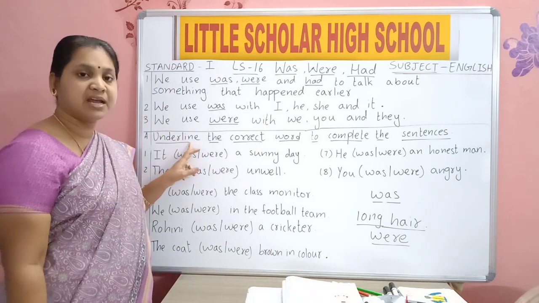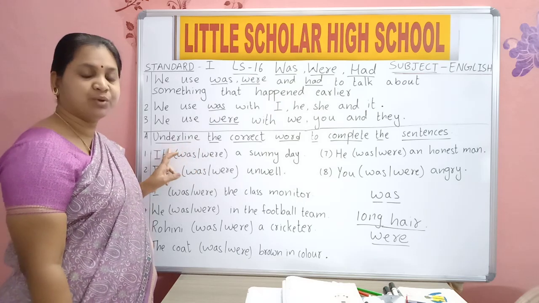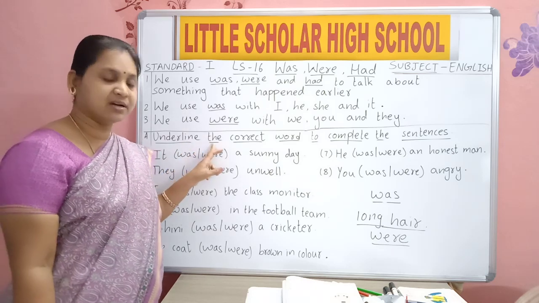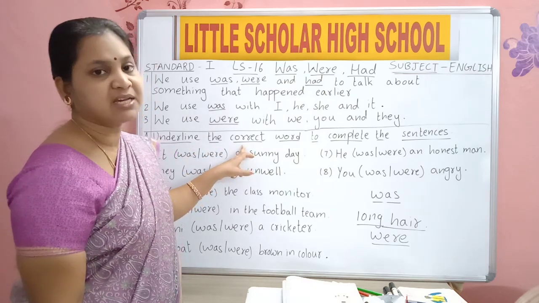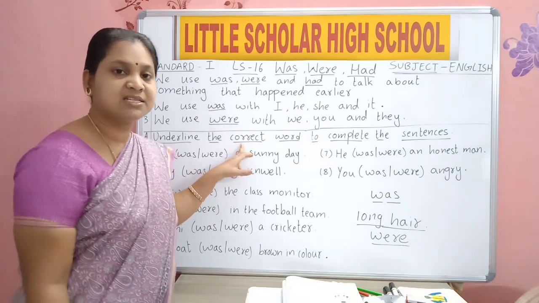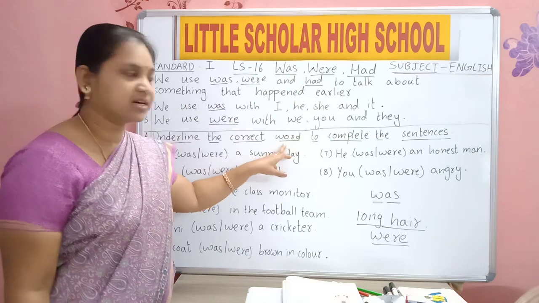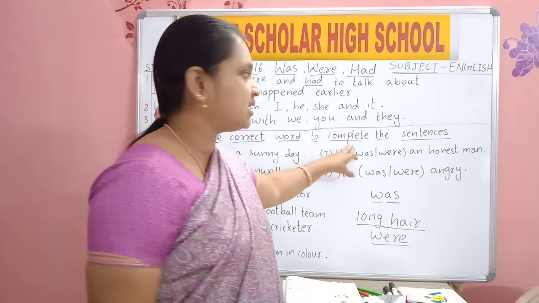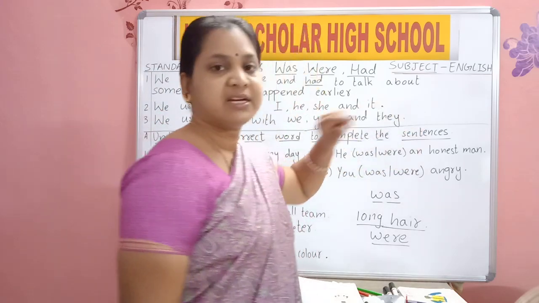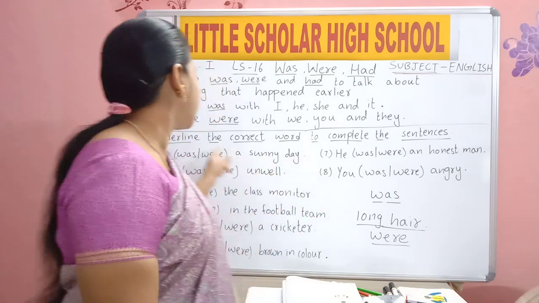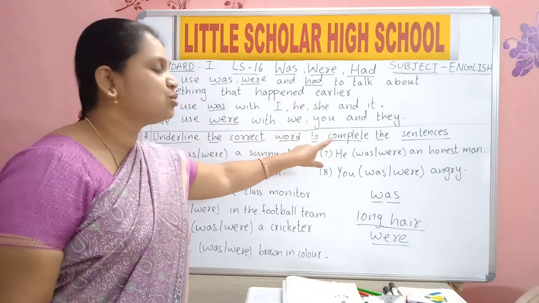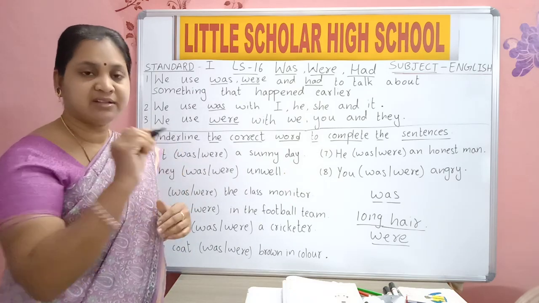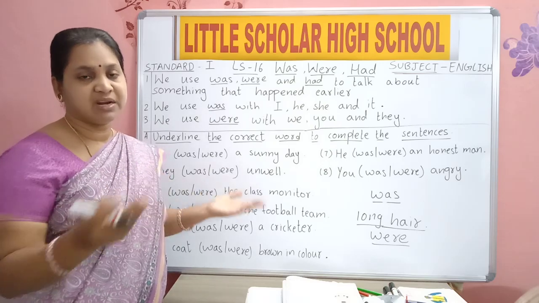Underline the correct word to complete the sentences. Here two words are given. Which one is correct? You should underline that correct word so that the sentence will be completed.